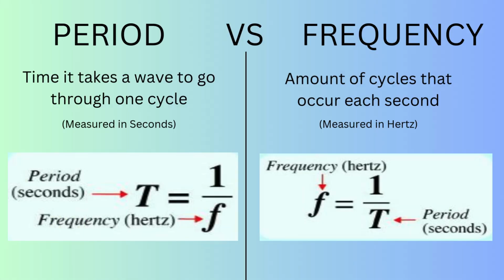Period is the amount of time, usually measured in seconds, it takes for a wave to complete 1 full cycle. The formula for period is T equals 1 over F. As you can see, T represents period, which is measured in seconds, and F stands for frequency, measured in hertz. Frequency is defined as the amount of cycles a wave completes in a certain amount of time. In this case, 1 second. As you can see, the formula for frequency is inversely related with the formula for period, with frequency equaling 1 over the period.